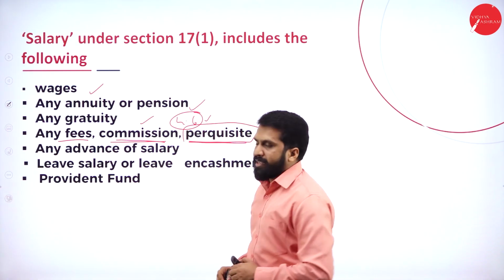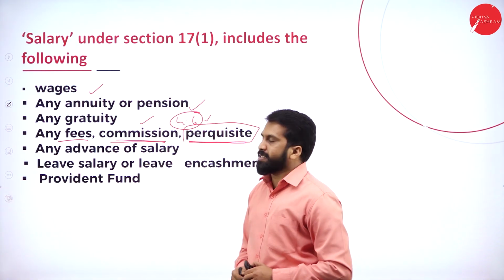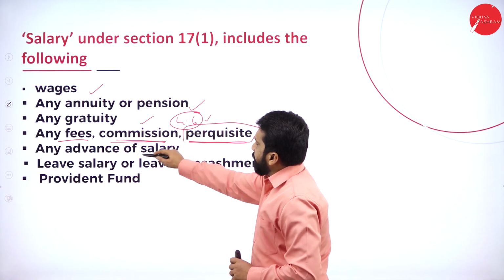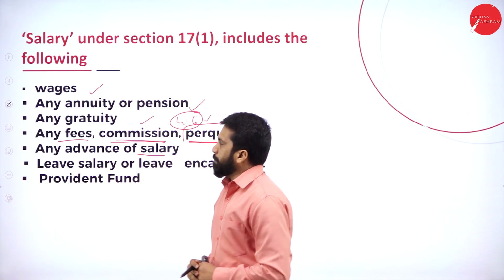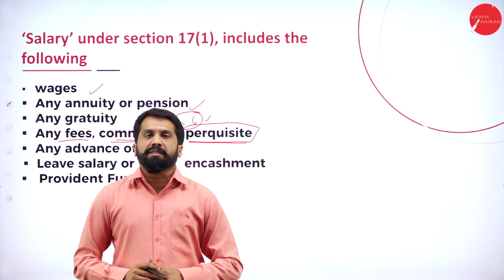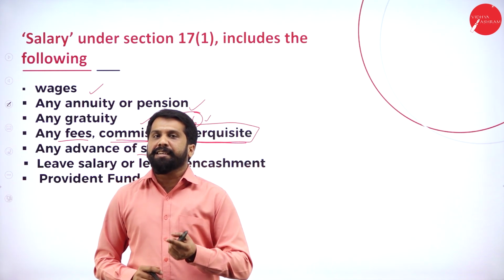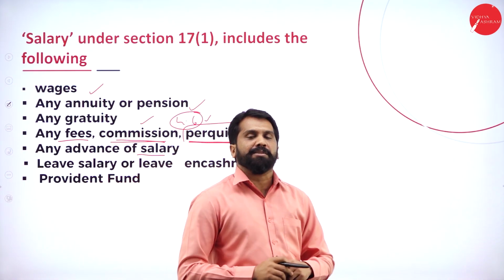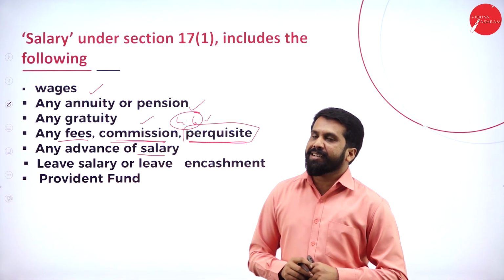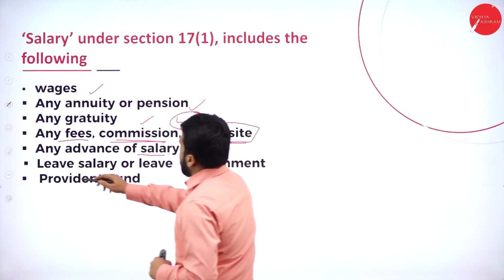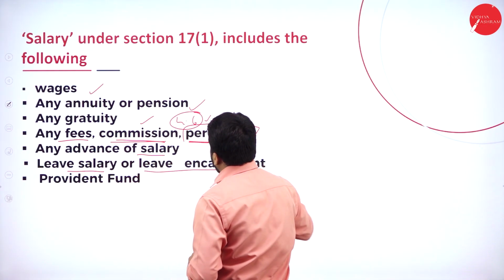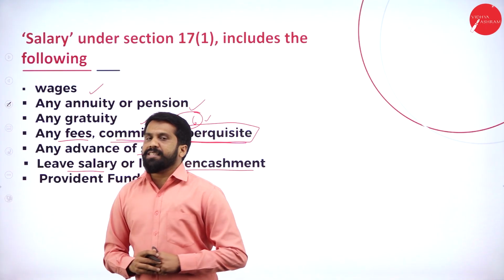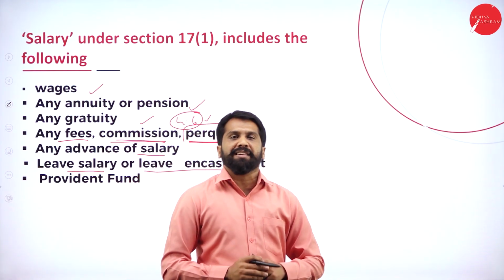Perquisites, I'll come to in detail in the coming slides. Now, any advance of salary, for example, you have not even worked, but you want next month's salary this month only. You have some emergency, that is called advance of salary. Then, leave salary or leave encashment.